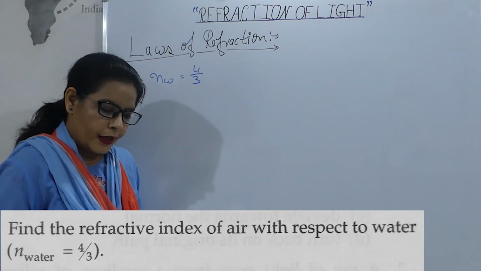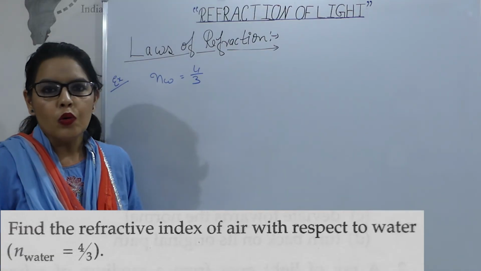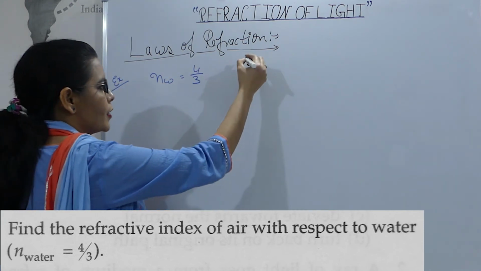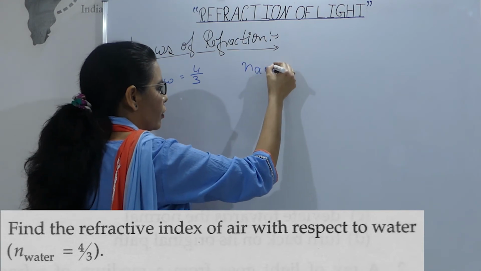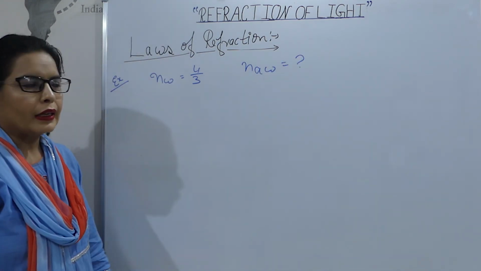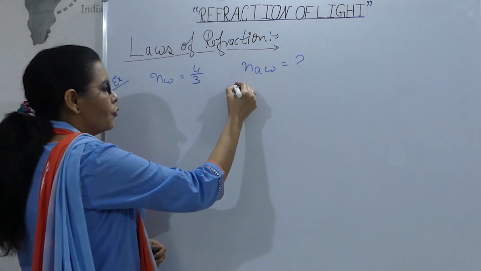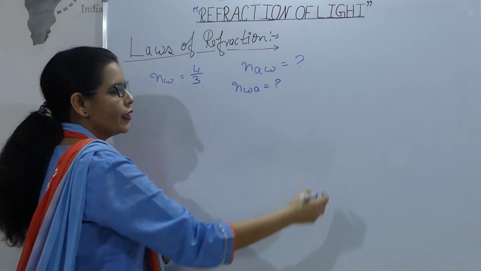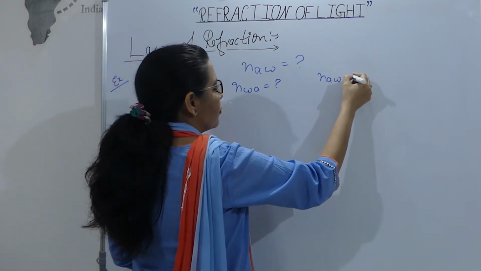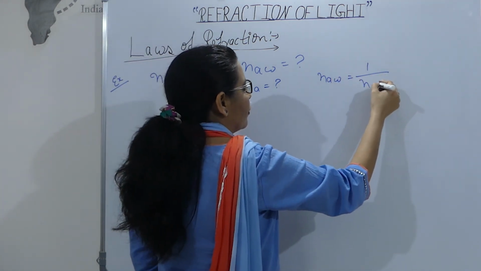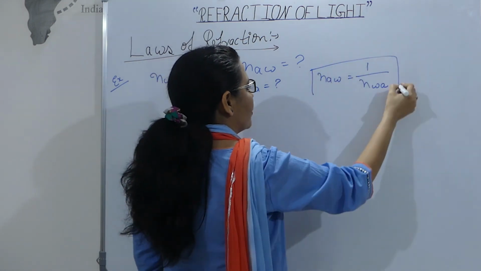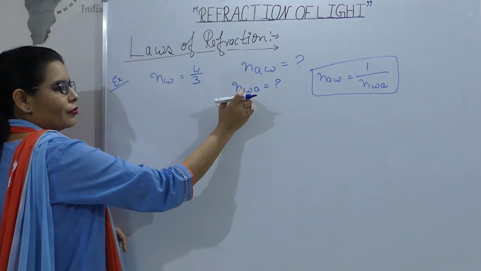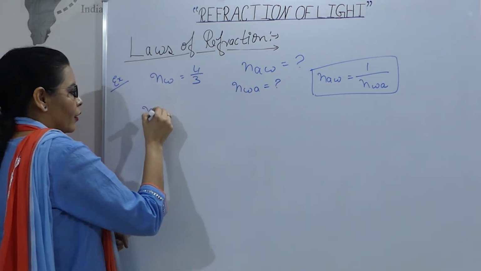So now they are saying find the refractive index of air with respect to water, and they have given the refractive index of water is 4/3. What they are asking us to find? n AW. कैसे निकालेंगे? Somehow if we find what is n WA, then we can make it out easily like this. And AW will be 1 by n WA with this formula. Correct? हमने लिखा था ना, n21 is equals to 1 by n12. कोशिश करते हैं निकालने की.